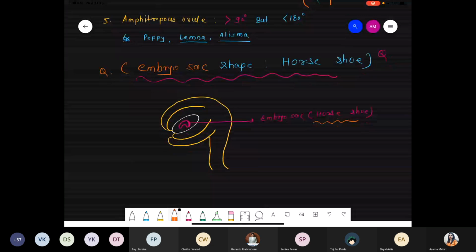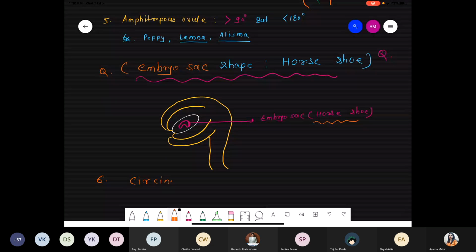And the last one we are talking about is Circinotropous, where bending of more than 360 degrees is present because the funicle is coiled around the ovule structure. Circino is defined from circular.